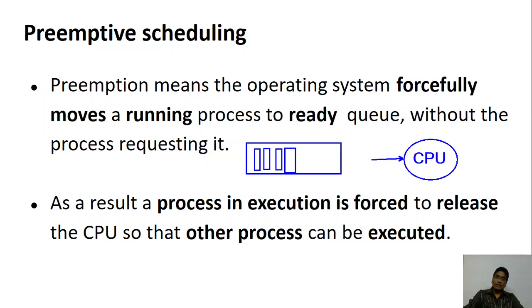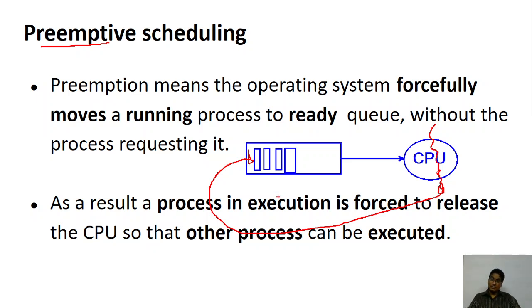One among them is selected, and the CPU starts executing one of the processes. Now in preemptive scheduling, even though the process is executing, the operating system forcefully stops this executing process and puts it back to the ready queue. This kind of scheduling is called preemptive.